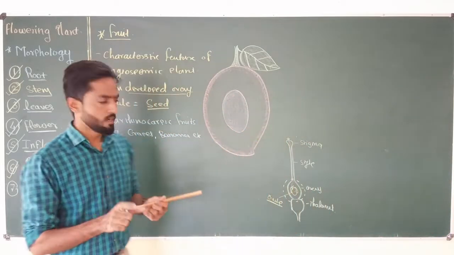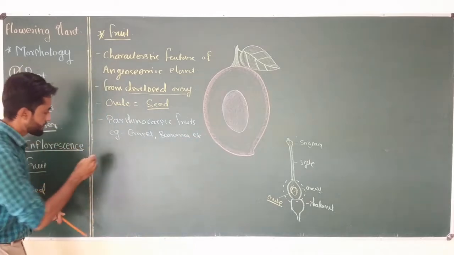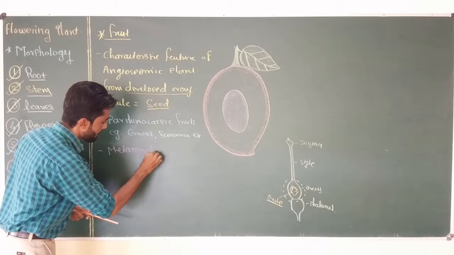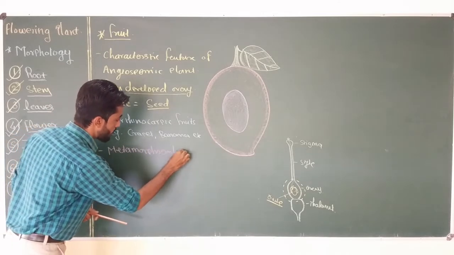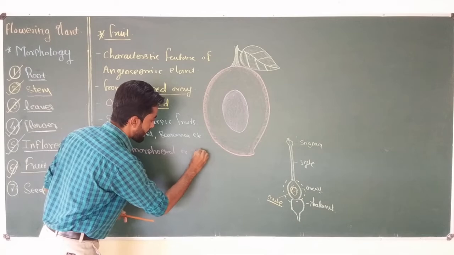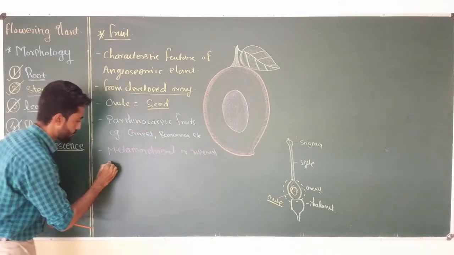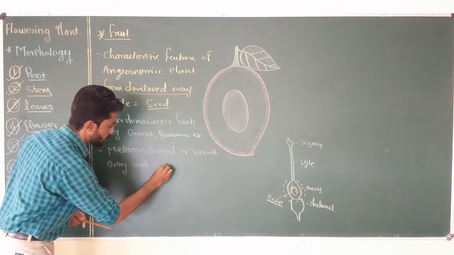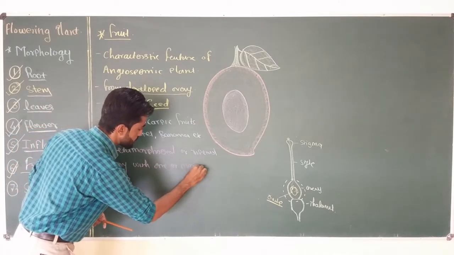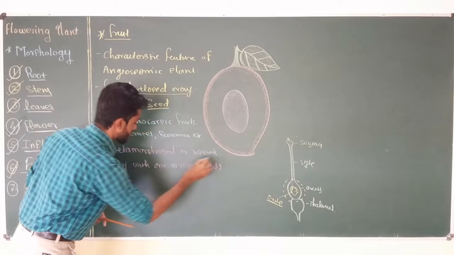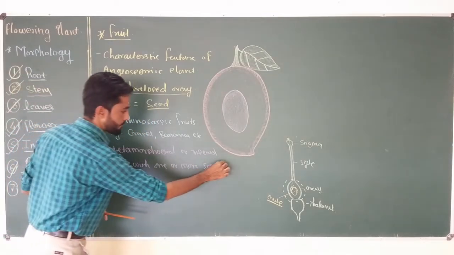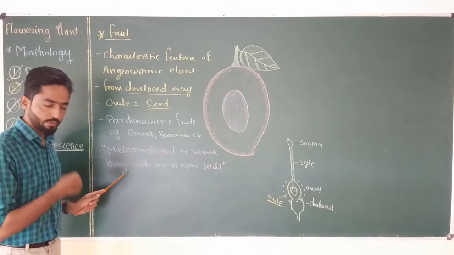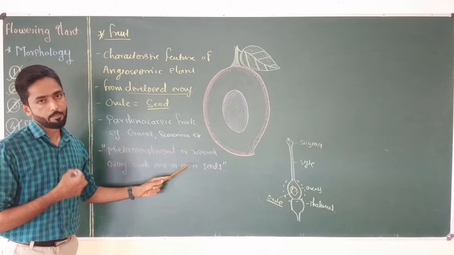Generally, we can define normal fruit as a metamorphosed or ripened ovary with one or more seeds. So this is the definition of the fruit. It is a metamorphosed or ripened ovary which may contain one or many seeds.